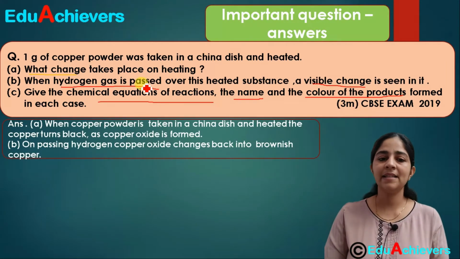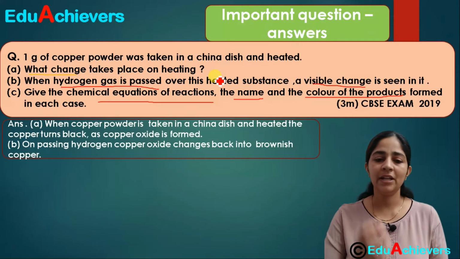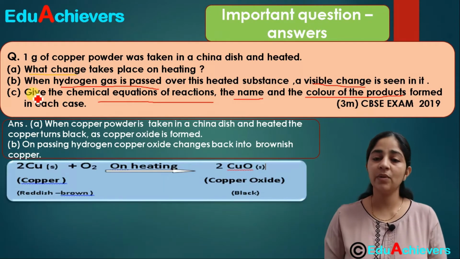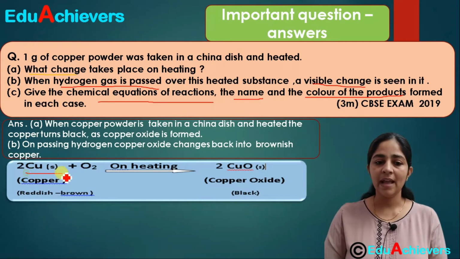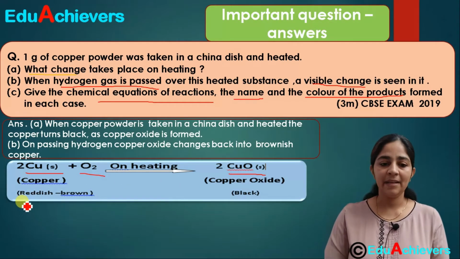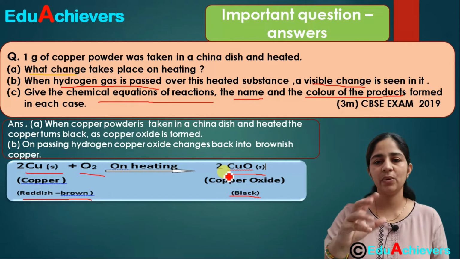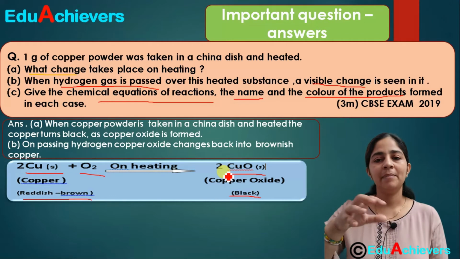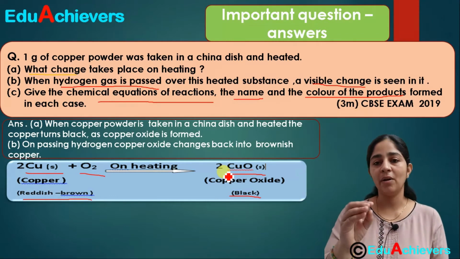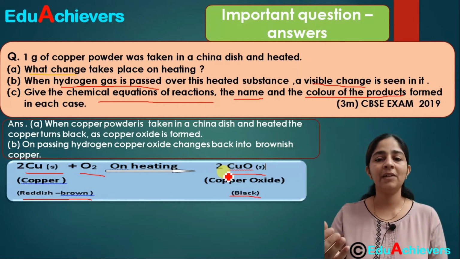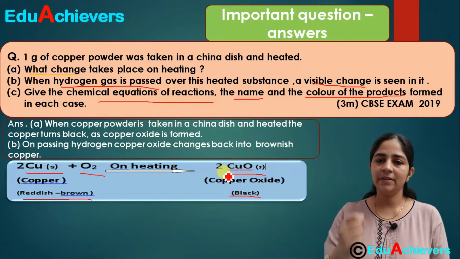The A part says, what change takes place on heating copper in the china dish? On heating, you are aware the copper will react. The reaction goes like this. When we heat the copper in presence of oxygen in the china dish, it forms copper oxide, and the reddish brown color of the copper changes into the black color of copper oxide, because copper oxide is blackish in color. So when you are heating it, the topmost layer of that copper starts turning blackish because it is in direct contact with the air or oxygen, so it reacts with that.